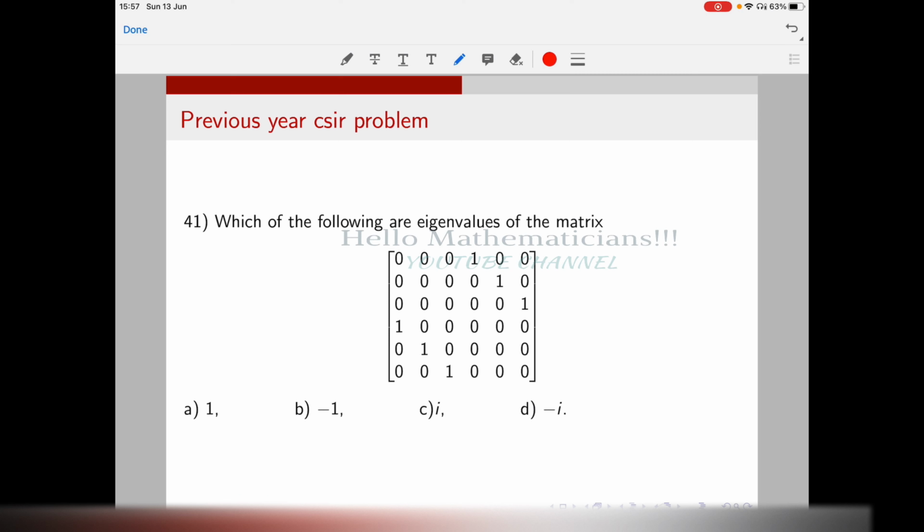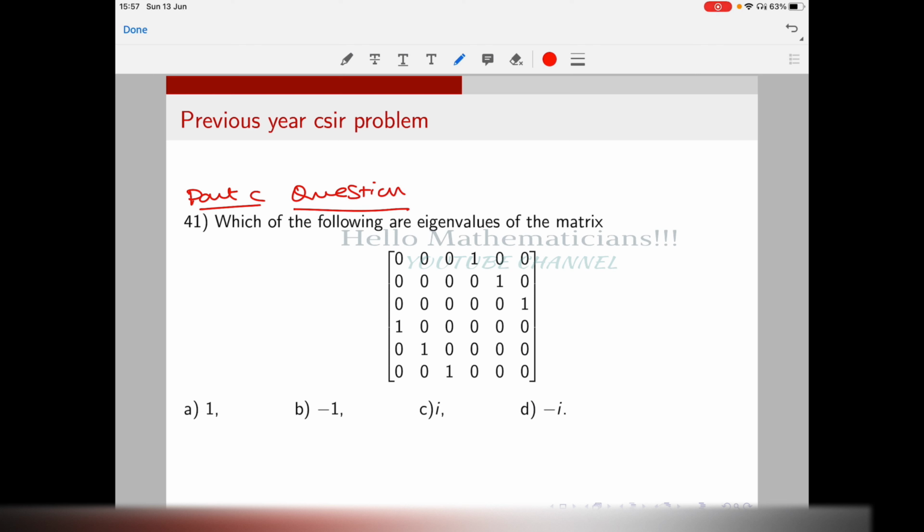Again, which of the following are eigenvalues of the matrix? Please pause the video here. Immediately you can eliminate two options from whatever we have seen in yesterday's and today's video. The remaining two options only require a little bit of work, that I will tell. It is a part C question, so that is important: more than one option can be correct.